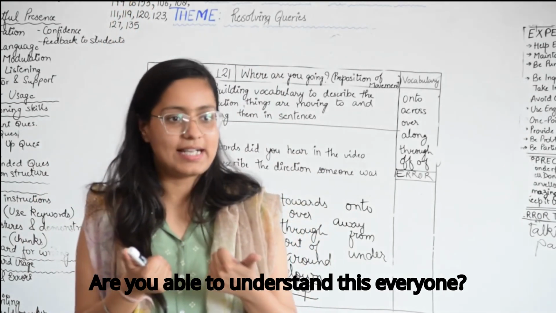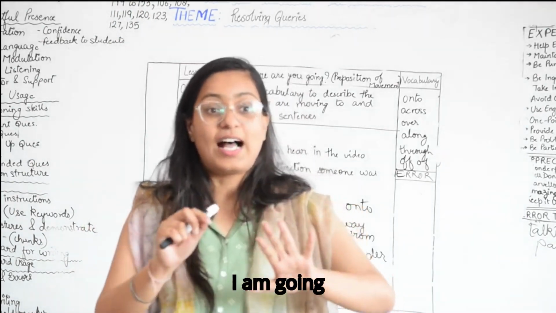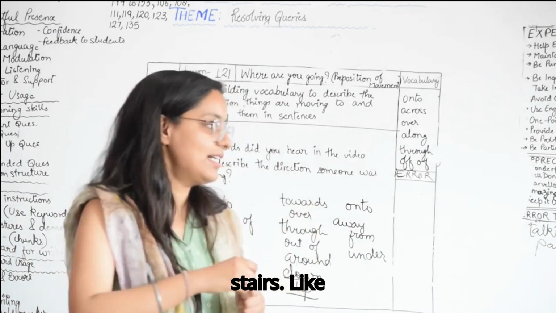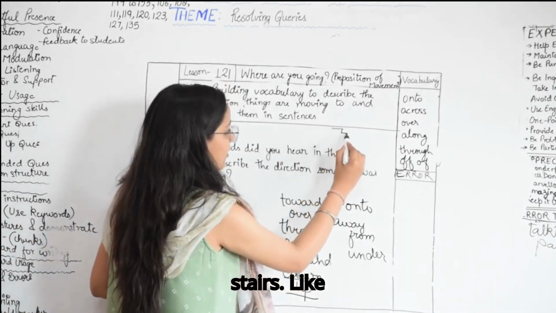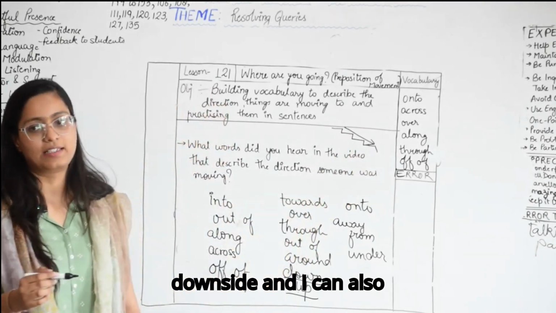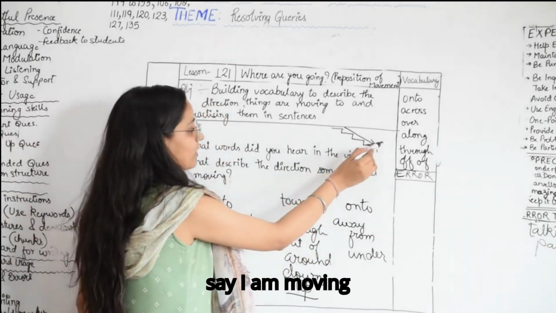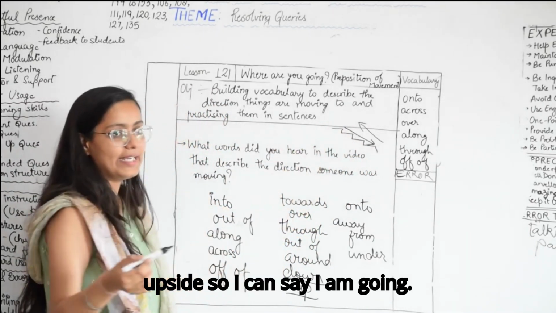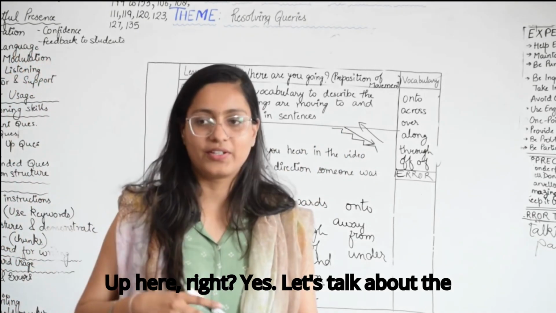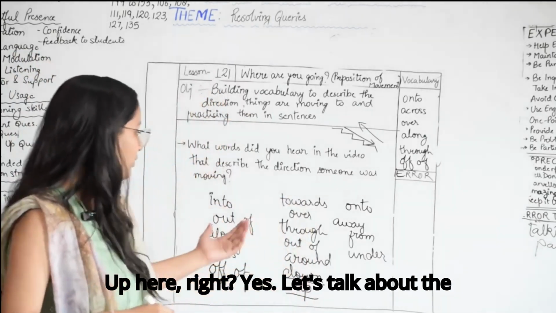Are you able to understand this, everyone? I am going downstairs. There are stairs like this, and I am moving downside. And I can also say I am moving upside. So I can say I am going upstairs. Right? Let's talk about the next word.